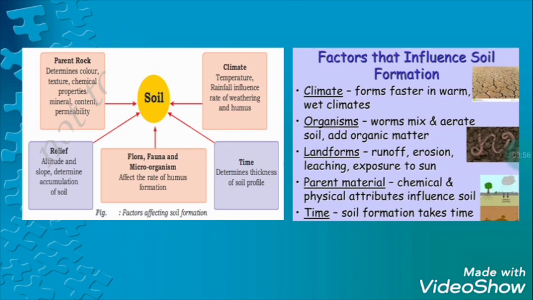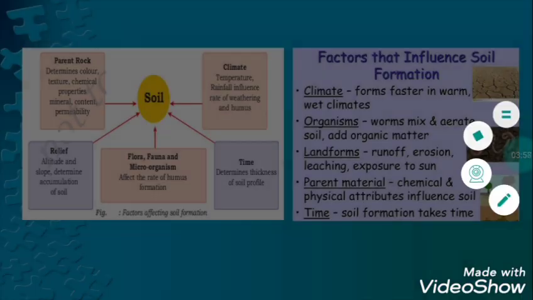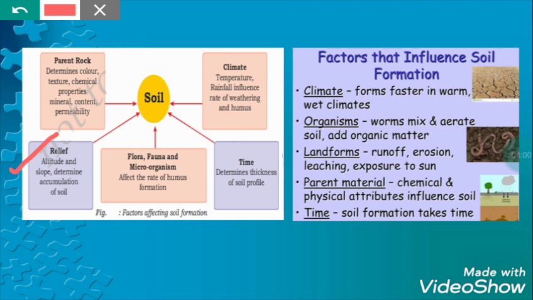Next we will go to the relief, that means the landform. How does it help in the formation of soil? Just take an example. If the land is very plain, there is so much place for the dust particles to accumulate in one area, so they can form a compact form in that zone.